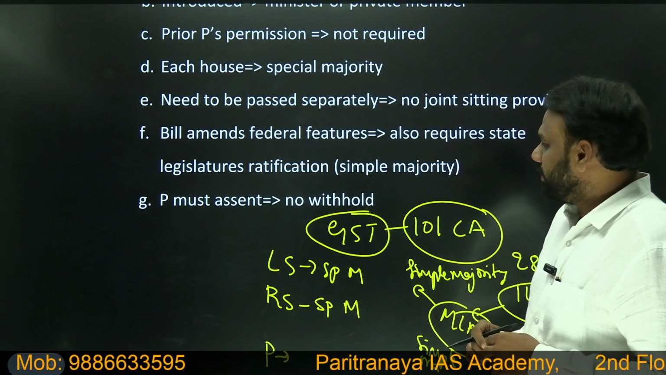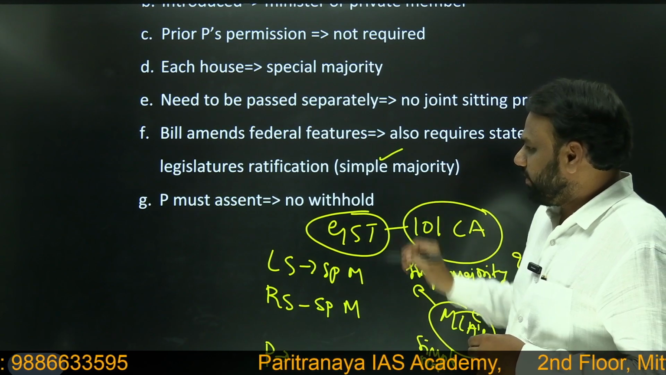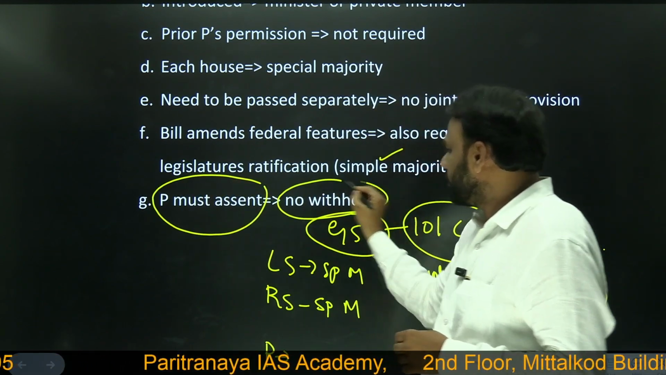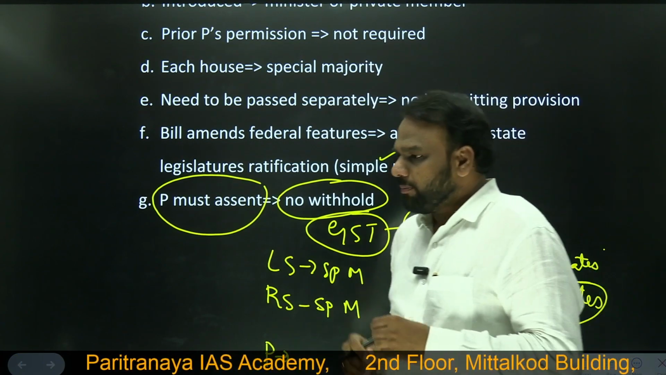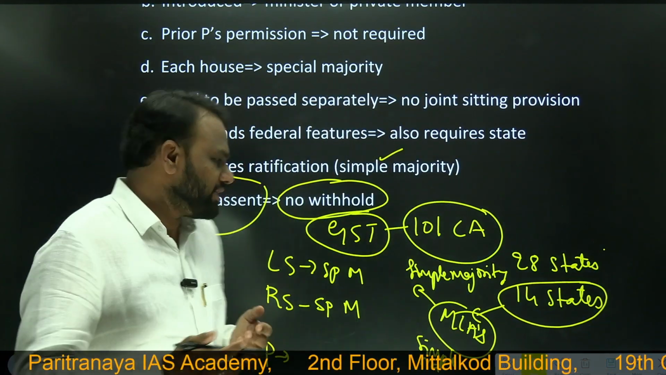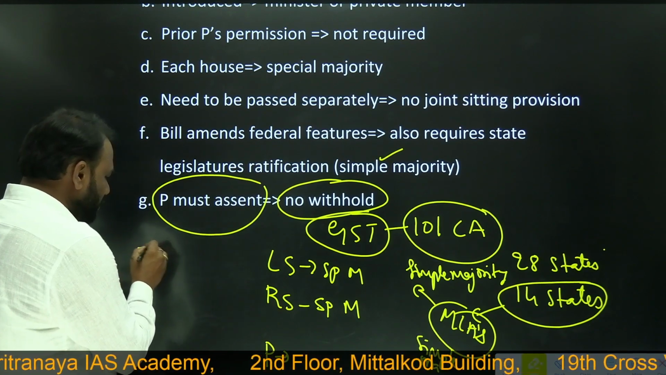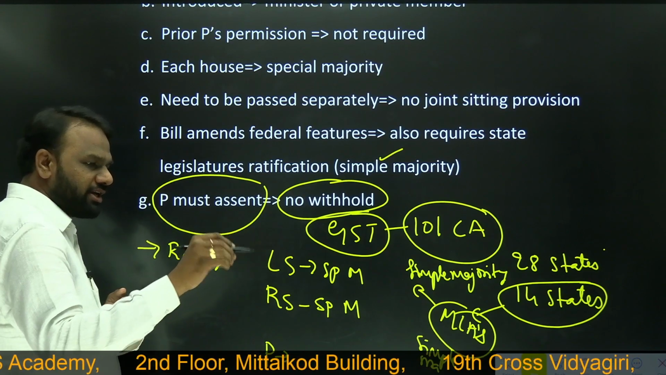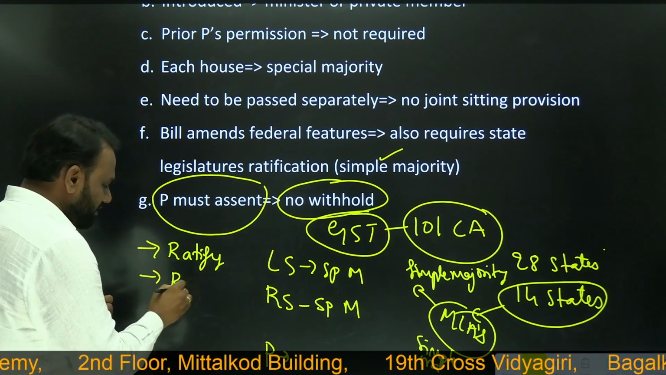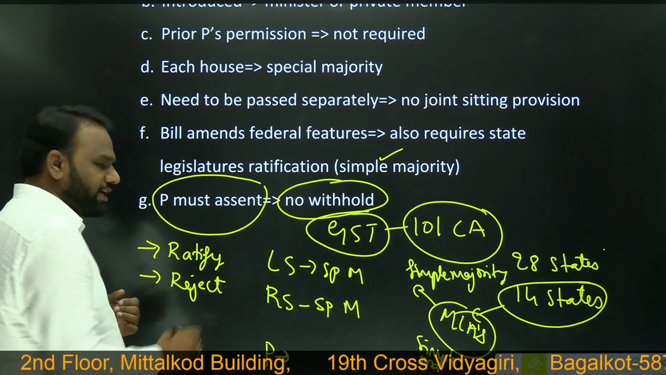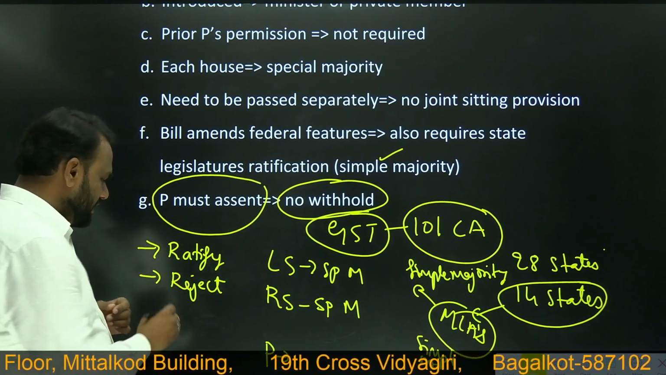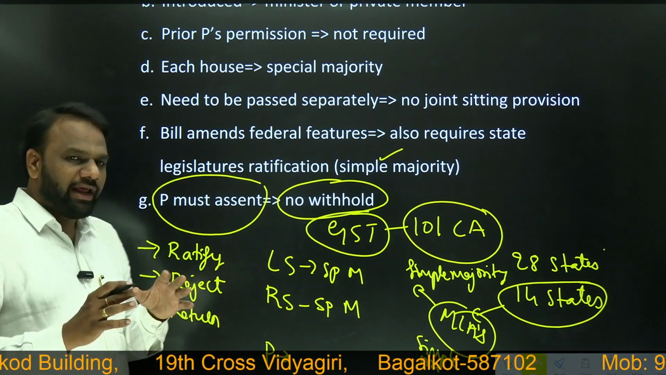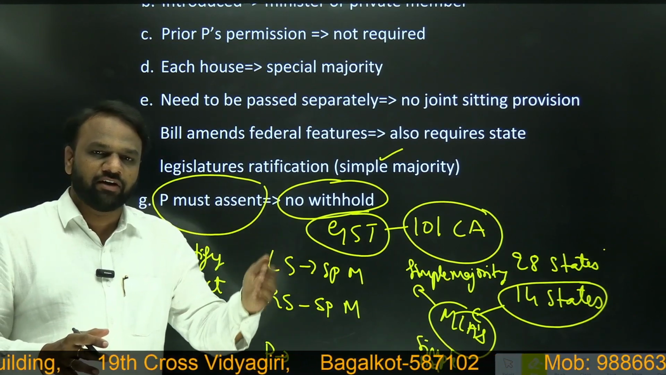Okay. Next, with simple majority, the president must assent, no withholding. We have already seen that the president enjoys different types of power. Whenever a bill is presented to the president, he can ratify. Ratify means he will sign it. Next, reject. Reject means he will refuse to sign. He'll say that I will not sign it. Next, return. Return means the president will say I am unhappy with the bill, so please reconsider a few of the provisions.